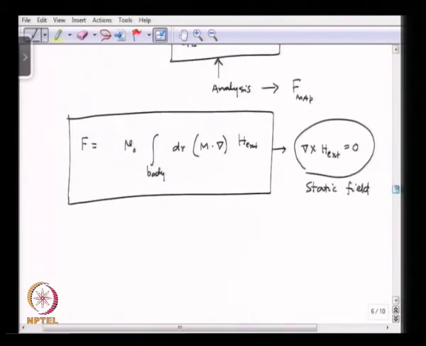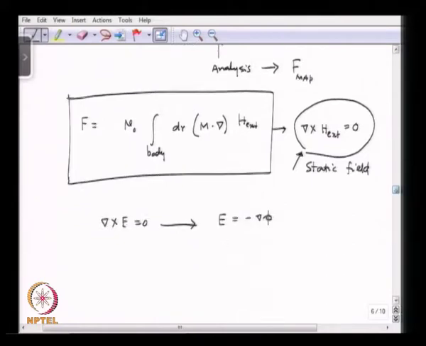Now, this is similar to what we have seen in the electric field. So, for the electric field we have seen del cross E is 0, and from that we can derive that the electric field is minus del phi. Okay. So, similar to the electric field, where we have defined the electric field as the negative of the gradient of the potential, here we can define something called the magnetic potential.